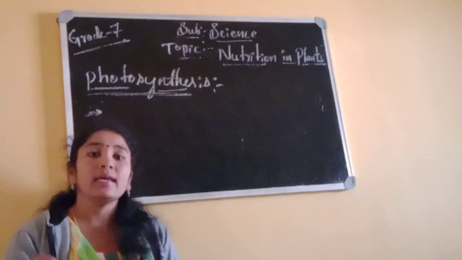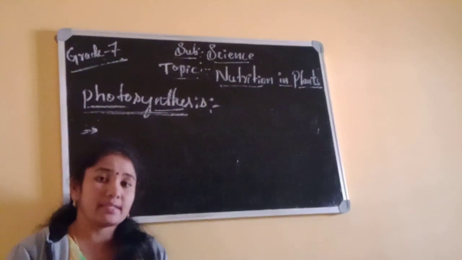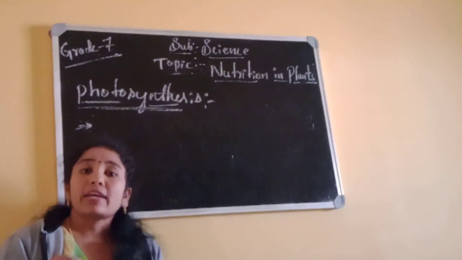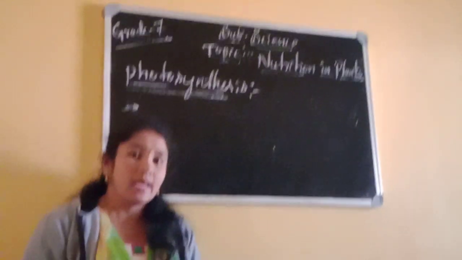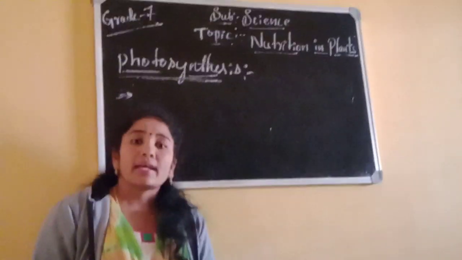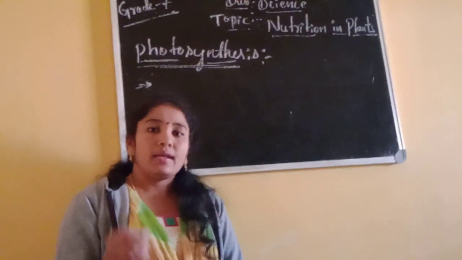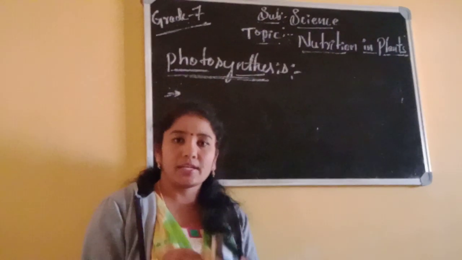Like that only, which is the kitchen of the plant? One place is there, kitchen in plant. And what are the requirements needed for that? For example, in our house, kitchen is the food factory. And what are the requirements needed to prepare sambar or ragi ball or rice, some other dosa, idli, vada, to prepare for those recipes?